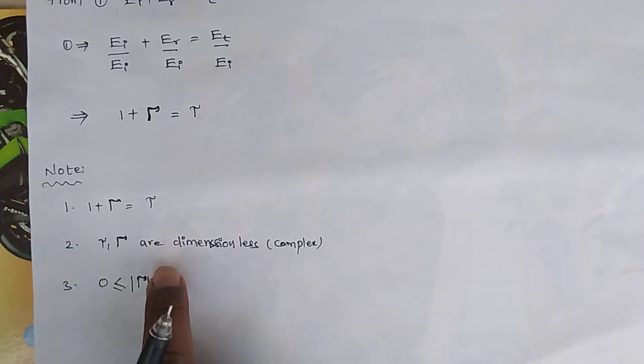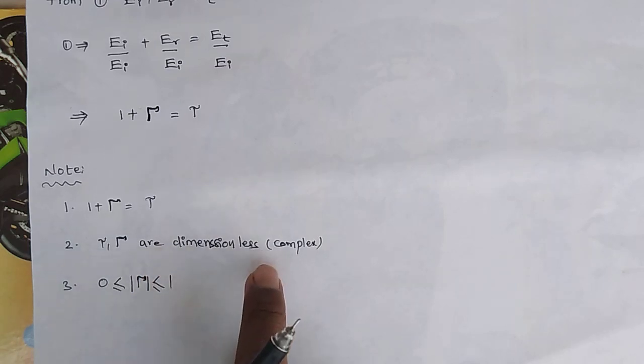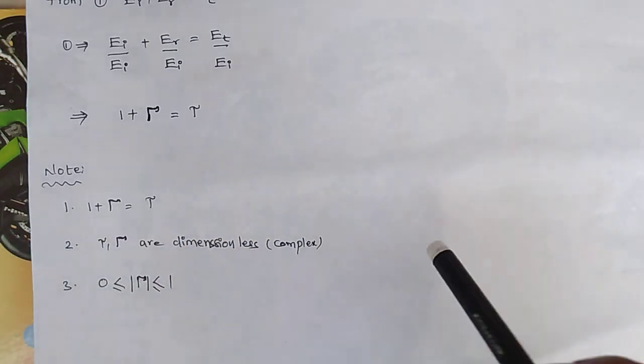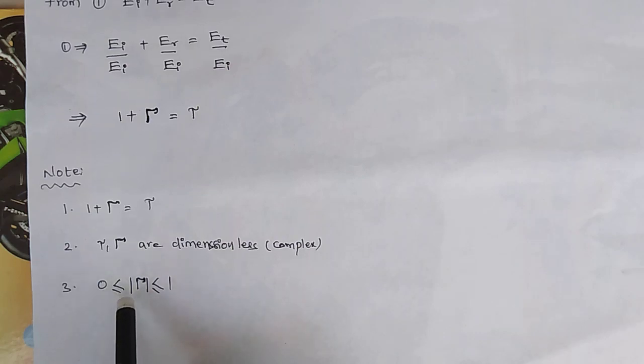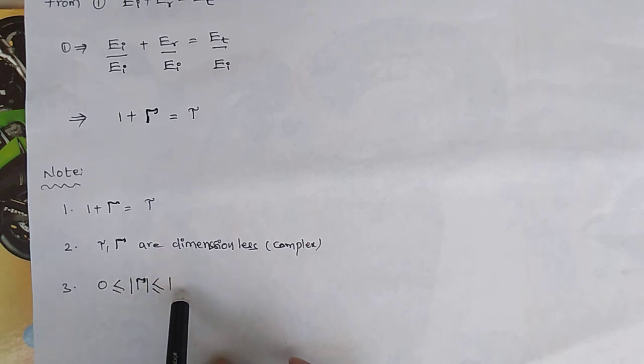T and tau are dimensionless. Why? Because they are ratios between two electric fields. So the range of the reflection coefficient is 0 less than or equal to T less than or equal to 1. Okay, thank you all of you.